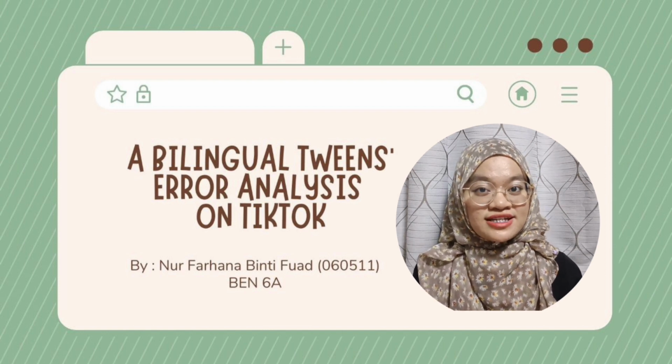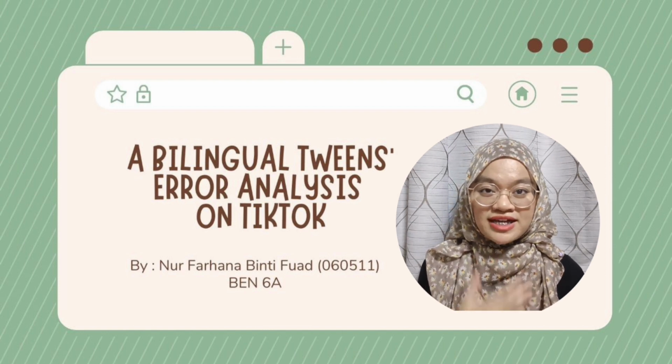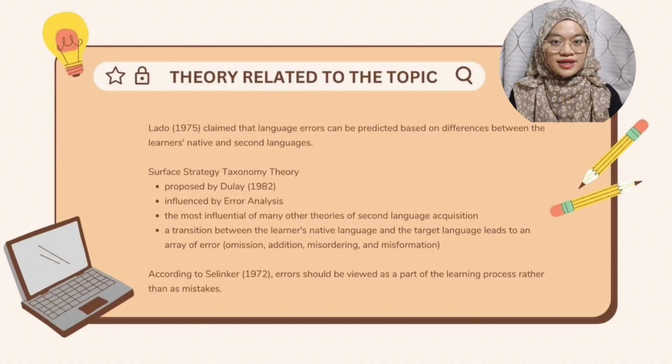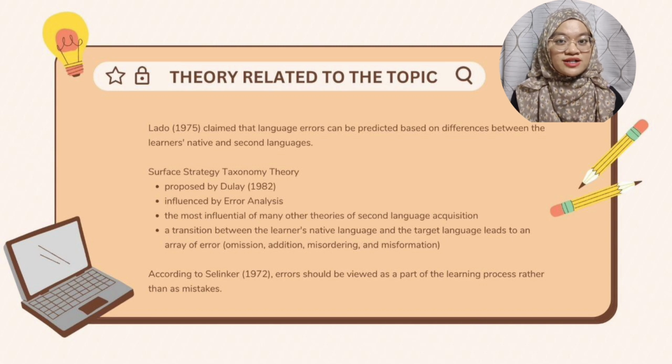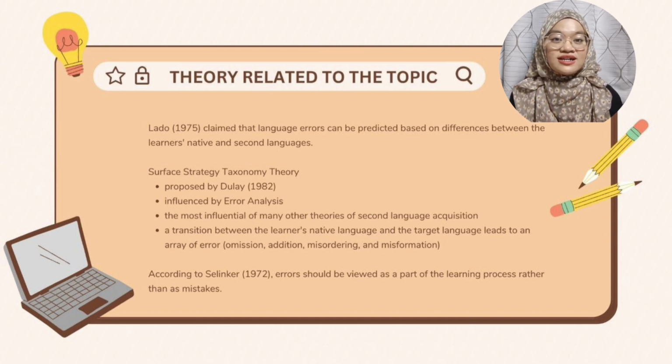Today, I will present the theories related to my topic and review 3 past studies. Making grammatical errors is common during the second language acquisition process and is regarded as a standard part of learning a second language. Lado in 1975 claimed that language errors can be predicted based on differences between the learner's native and second languages. So, the theory that is best to be applied in my research paper is the surface strategy